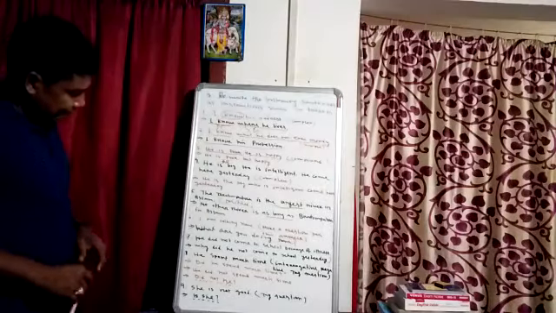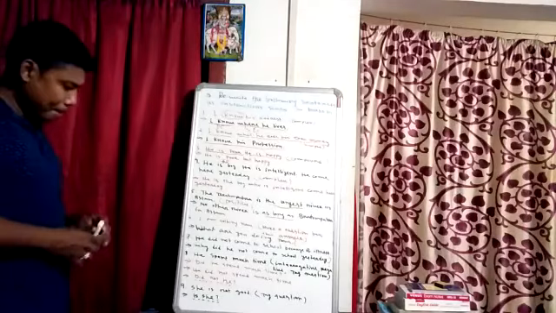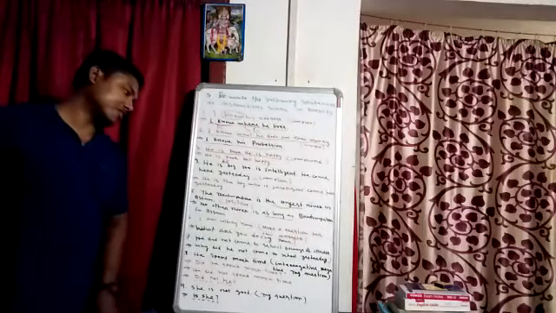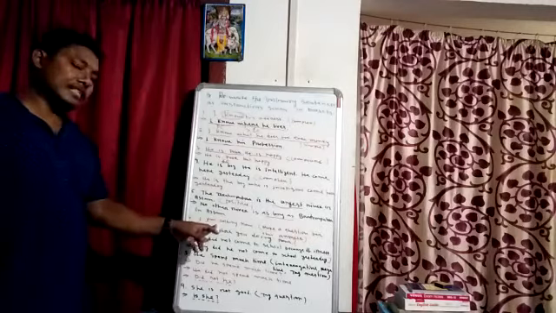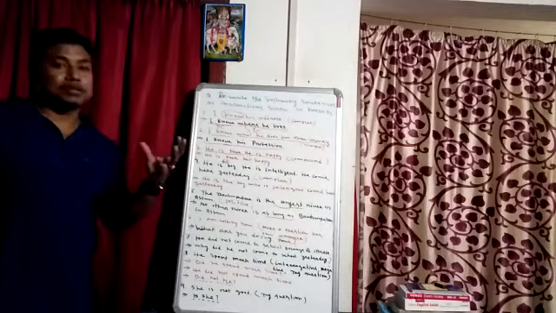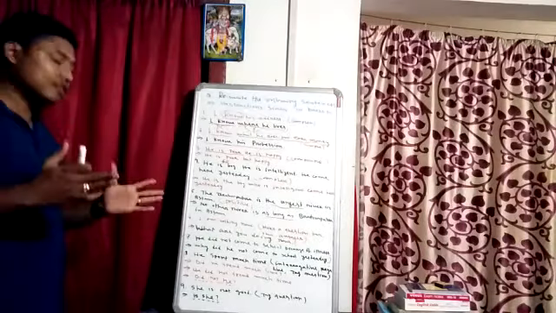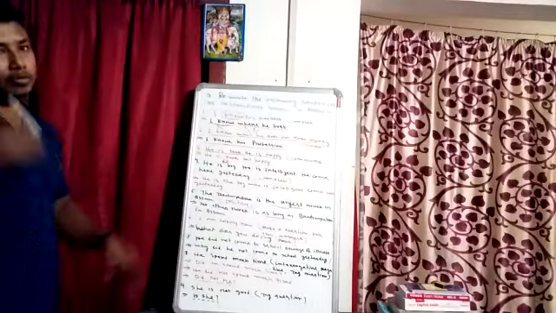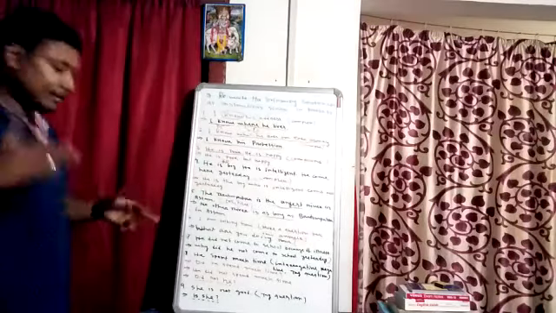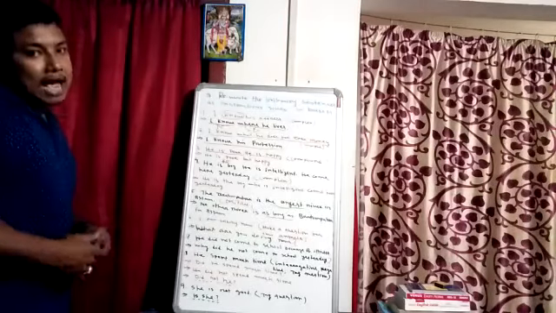And next I take some other examples: make question, tag question, negative, interrogative. Okay, I am talking now. Here the instruction is given, make a question for this answer. If this given sentence is an example of an answer, then what will be the question? Definitely it is given in present continuous tense, so the question also will be in present continuous tense. What will be the question? What are you doing now? Then the answer will be I am talking now. This is called make a question for this answer.